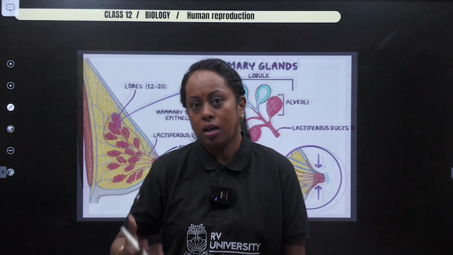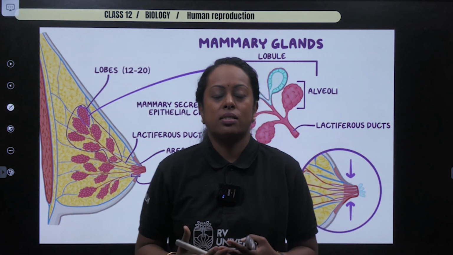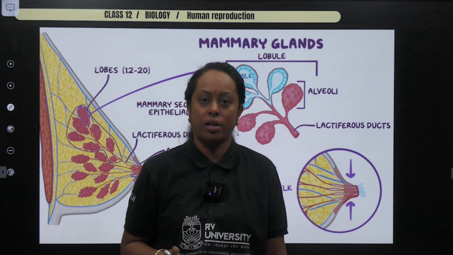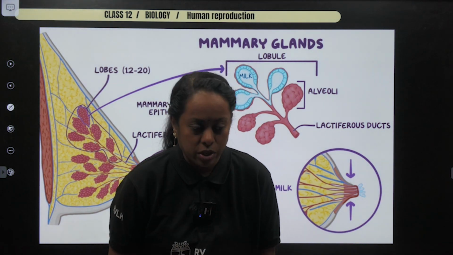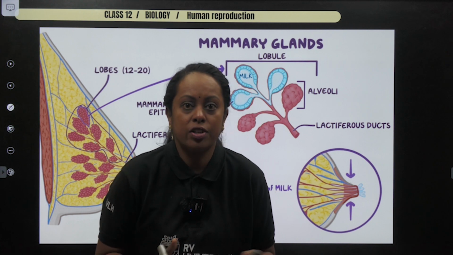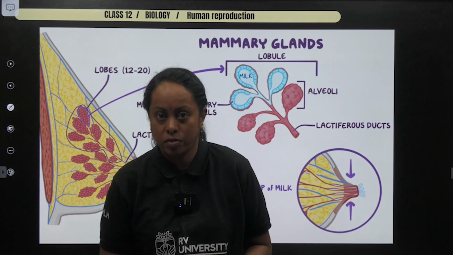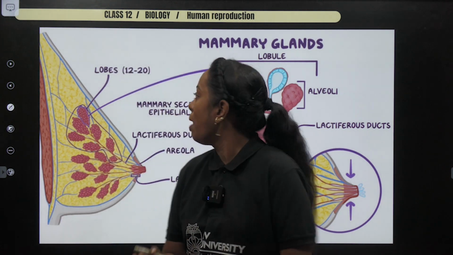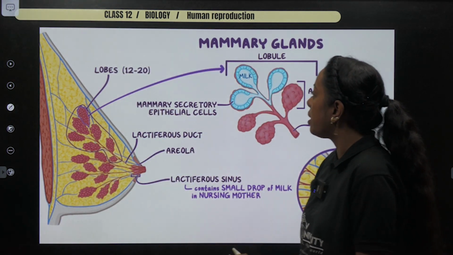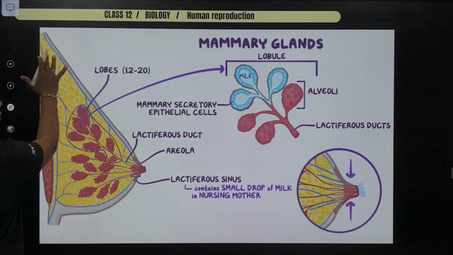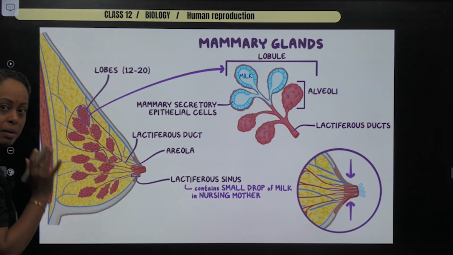The mammary glands develop as a secondary sexual characteristic in female, and the main hormone involved in it is said to be estrogen. And this estrogen is secreted by the growing follicles, which we are going to study in the next part of this particular topic. But before that, let us understand what this mammary gland is. So if you check this particular image, you will come across fat tissue which is present in the mammary gland.